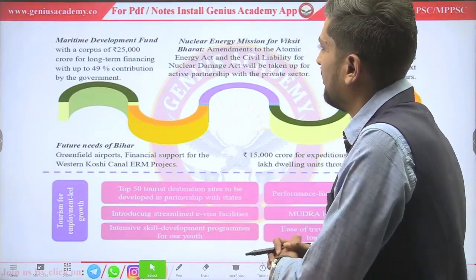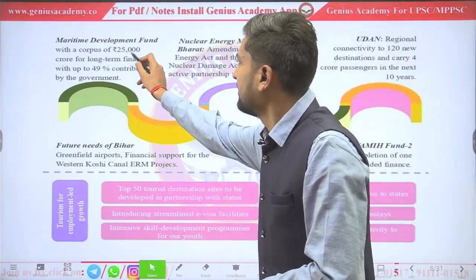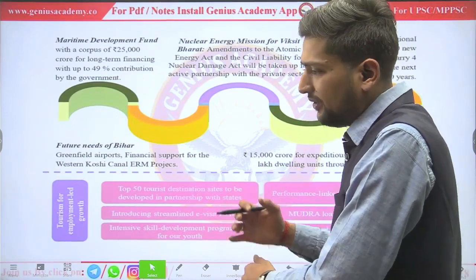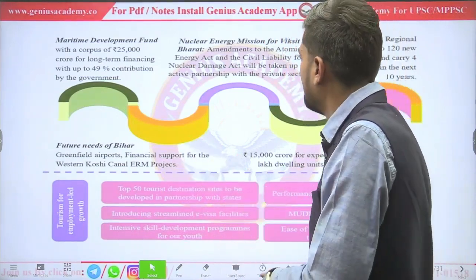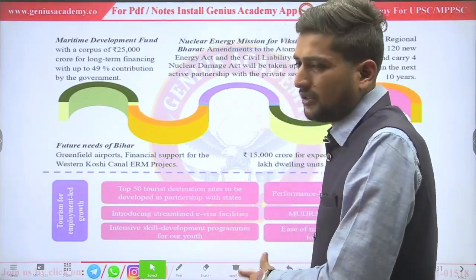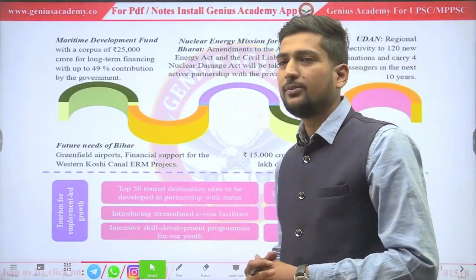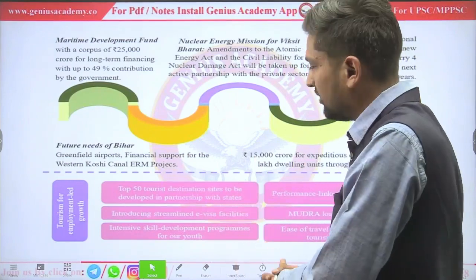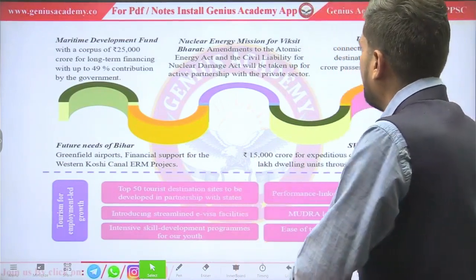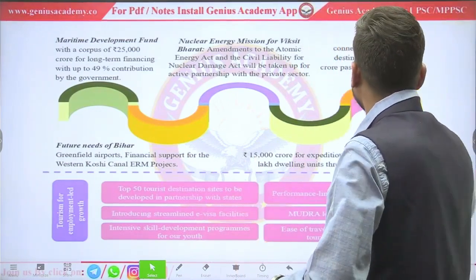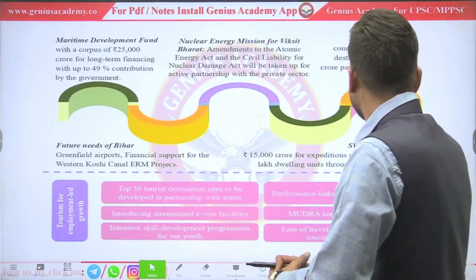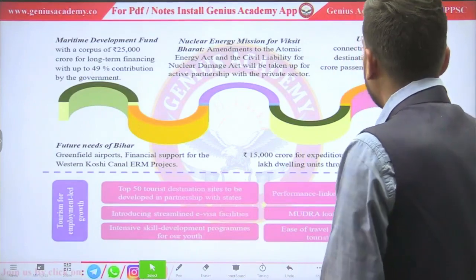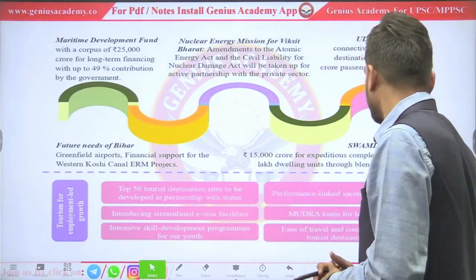Just like the Maritime Development Fund, the government will provide 25,000 crore rupees, in which the central government will contribute 49% from its own side. Nuclear energy mission: we already saw that the government wants to bring the private sector into the nuclear field so that we can become Atmanirbhar in nuclear energy. Udan: 120 new destinations will be connected in the next 10 years, and it will benefit 4 crore people.